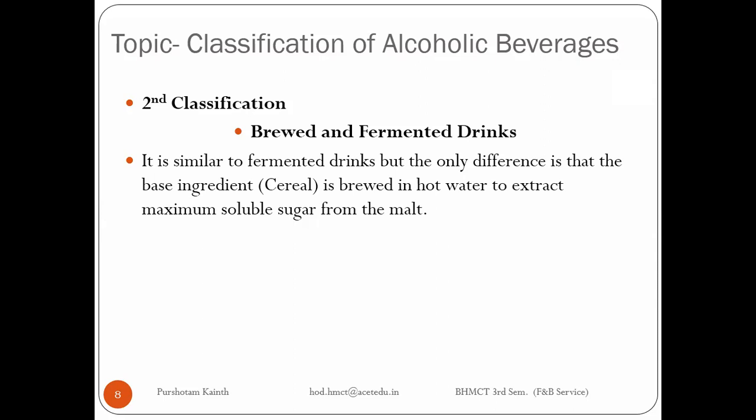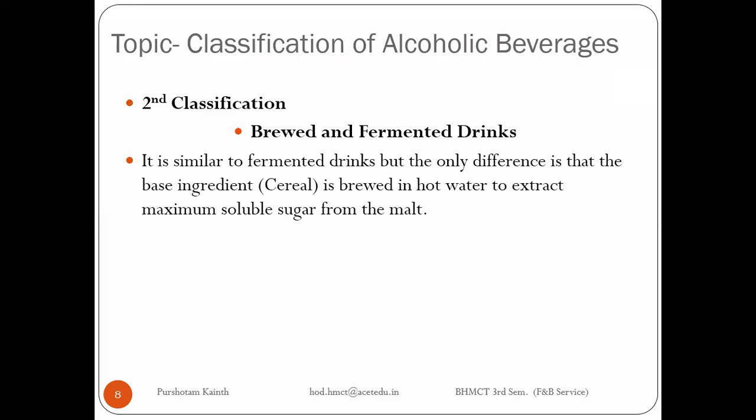Now brewing is the process which breaks the starch and converts it into soluble sugar so that the fermentation process can be started. That's why we have written these two words together: brewed and fermented drinks. Brewing is the process used if we are using an ingredient which does not contain direct sugar. An example is any cereal, or we can pick a single one, which is barley. Barley does not contain direct sugar.